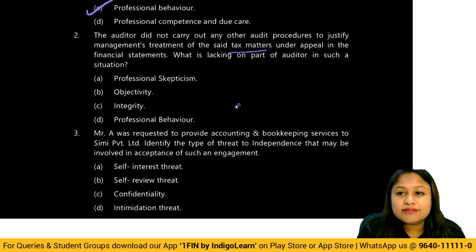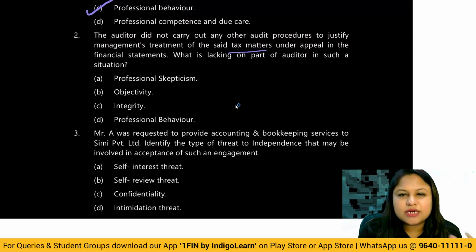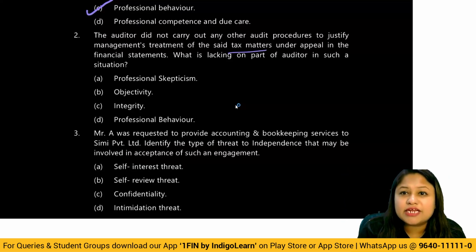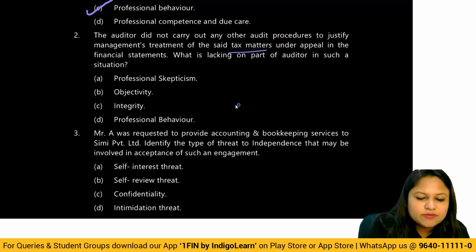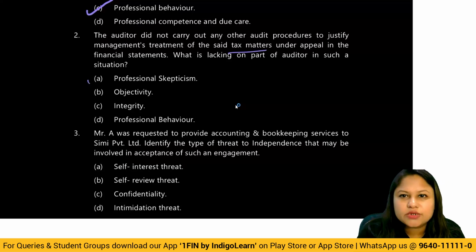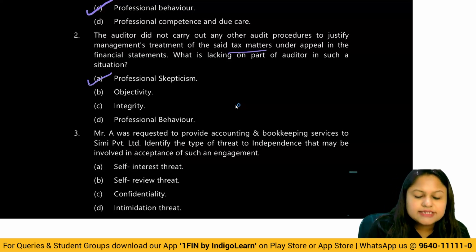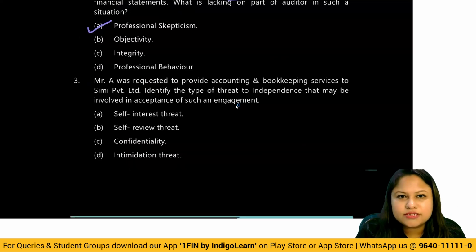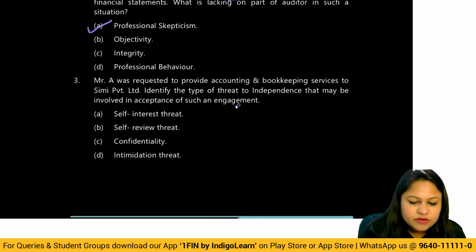So basically, I told you, when you know very well that there are still some doubts in your mind, and even then you are relying on management's treatment, whatever they have done, and representations are relied upon, that means you're lacking professional skepticism. You are not raising questions. Then, Mr. A was requested to provide accounting and bookkeeping service. This we have already discussed. The answer to that will be self-review threat, because bookkeeping services and audit together cannot be performed.